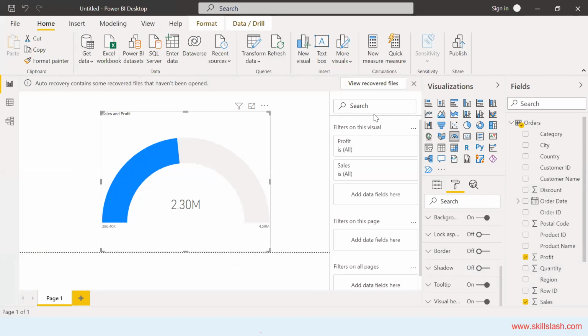Sumit, good question. How to select which type of chart to use for a given diagram? We discussed this point yesterday. How would I know which chart to use when? Can anybody answer? Can anybody put it in the chat based on what we discussed? It's a very good question, actually. How would I know bar chart or pie chart or which chart to use? Is there any shortcut for that? Great, good answers.